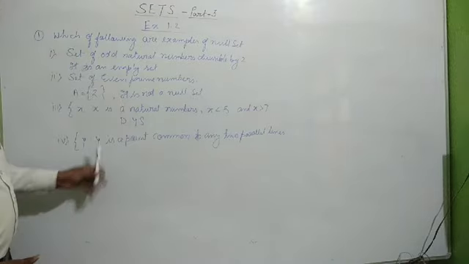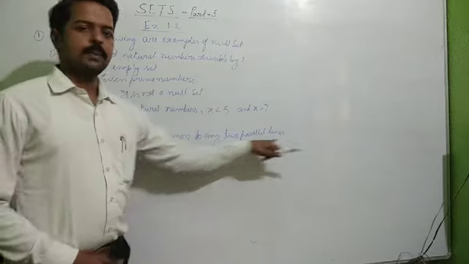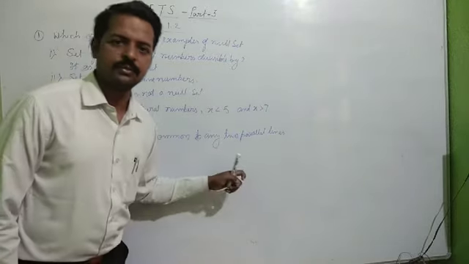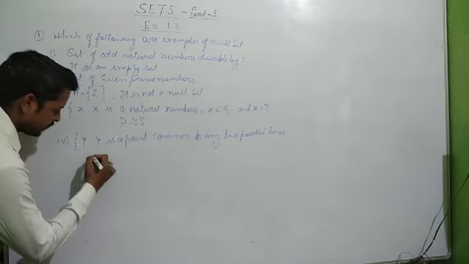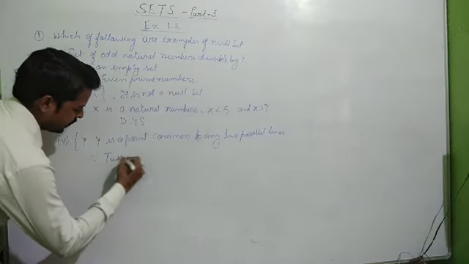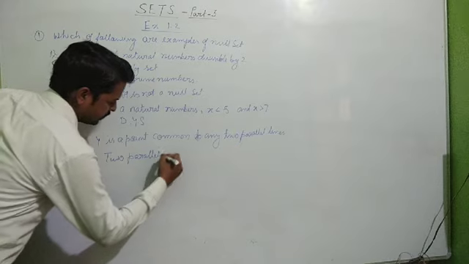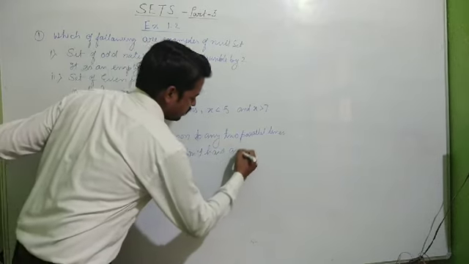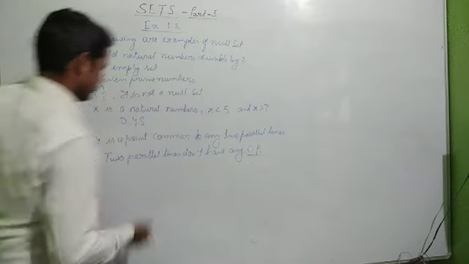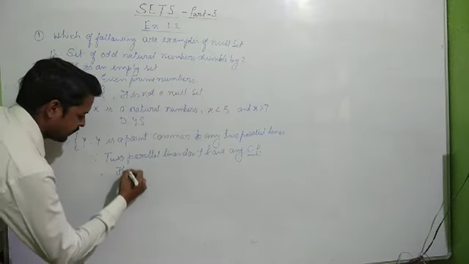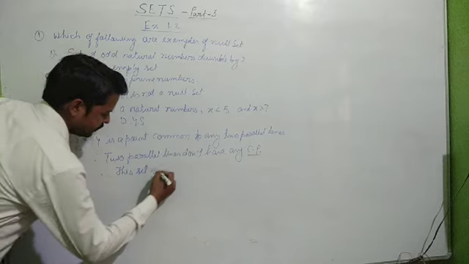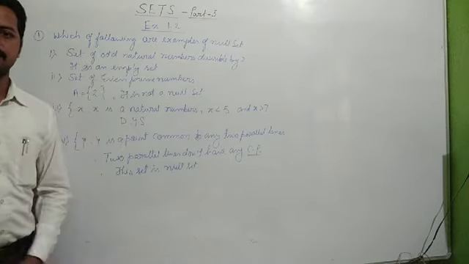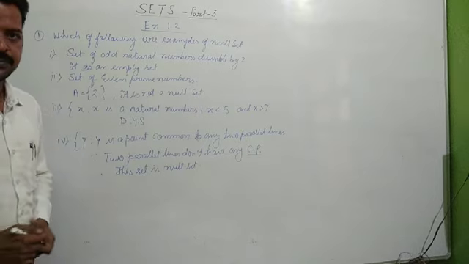Here they are asking, y is a point common to any two parallel lines. We all know that two parallel lines don't have any common point. So it is an example of the empty set. We'll write, since two parallel lines don't have any common point, CP means common point, therefore this set is a null set. I hope you have understood all the four questions. Please pause the video to note it down.